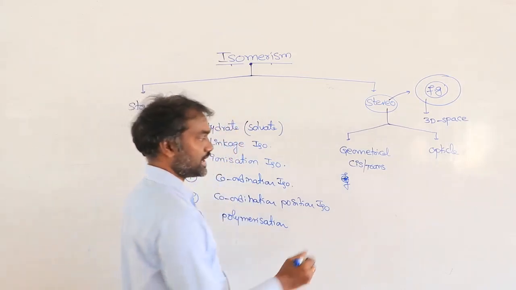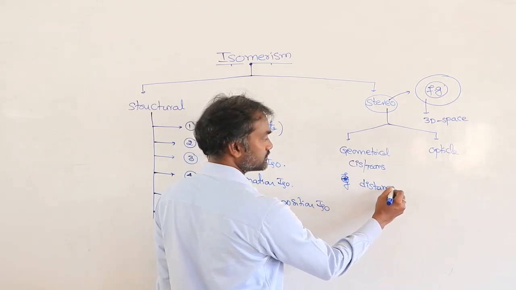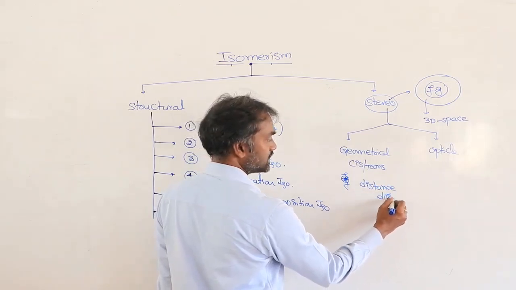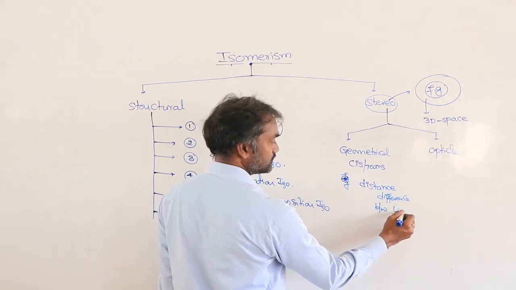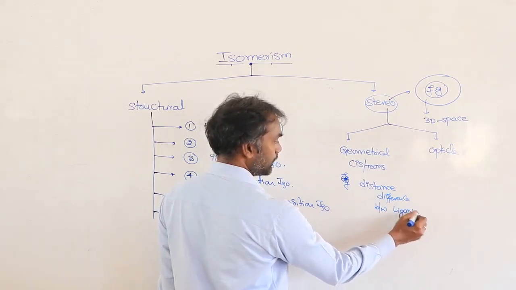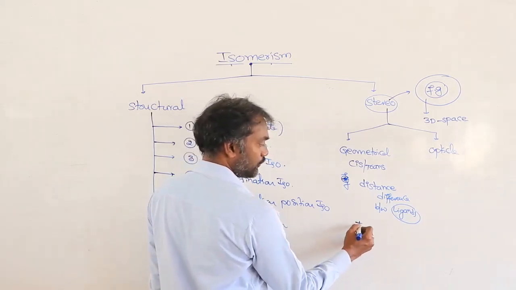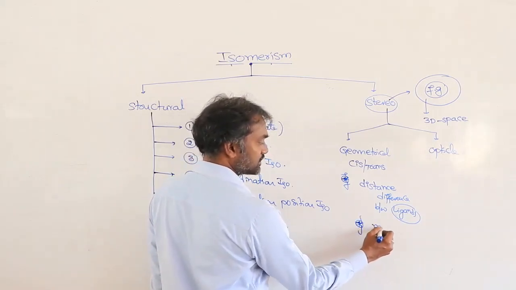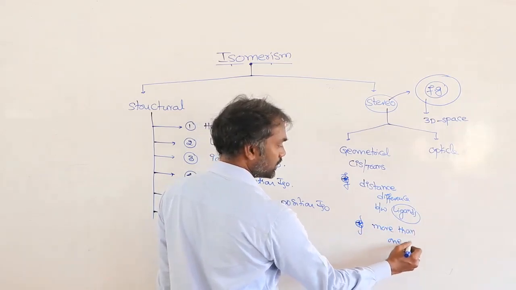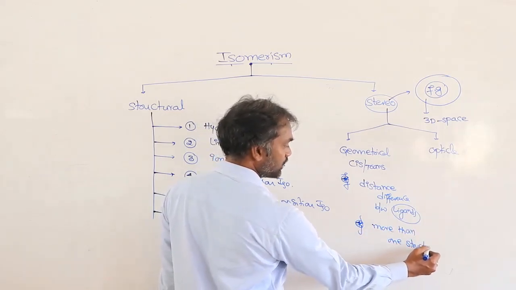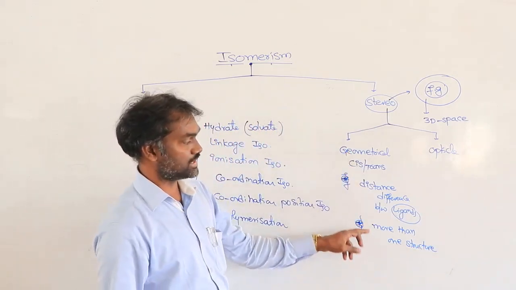You must identify a distance difference between ligands, and more than one structure is possible to write. Then directly you can say it is geometrical isomerism.